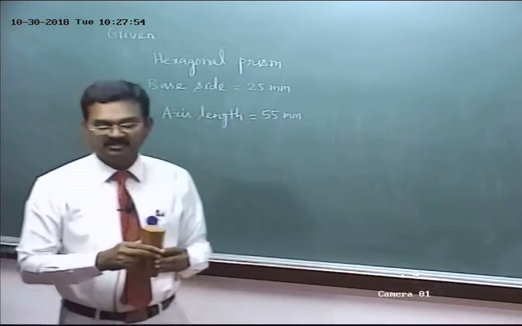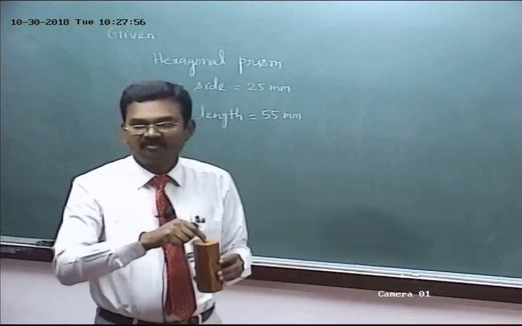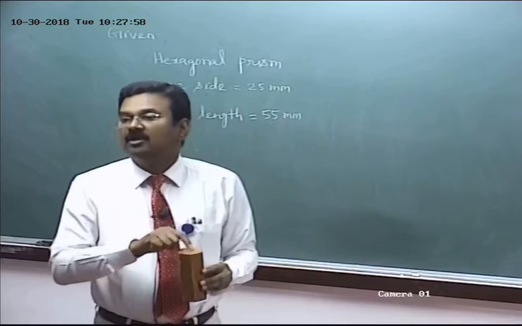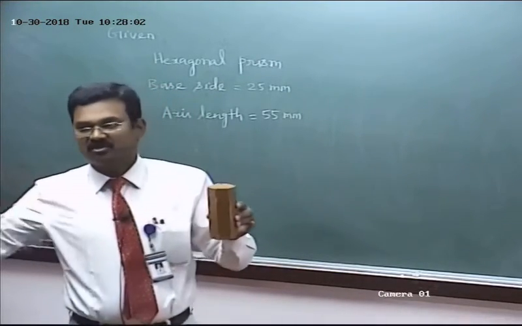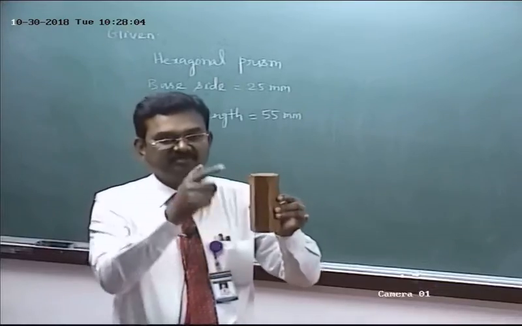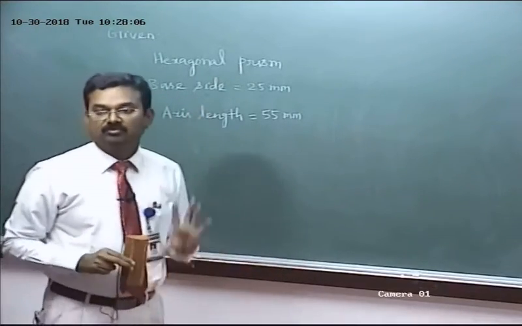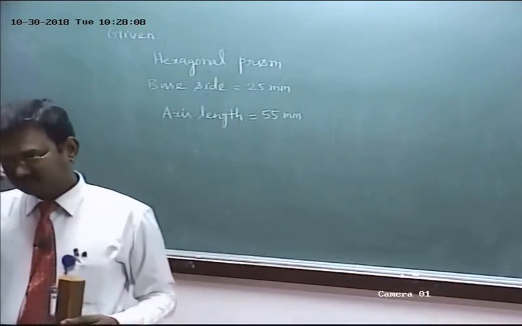Axis length, what is axis? Axis is an imaginary line which joins the centers of the bases of the prism. So axis length is equal to height of the solid. So the height of the solid is 55 mm. Okay. Next condition.